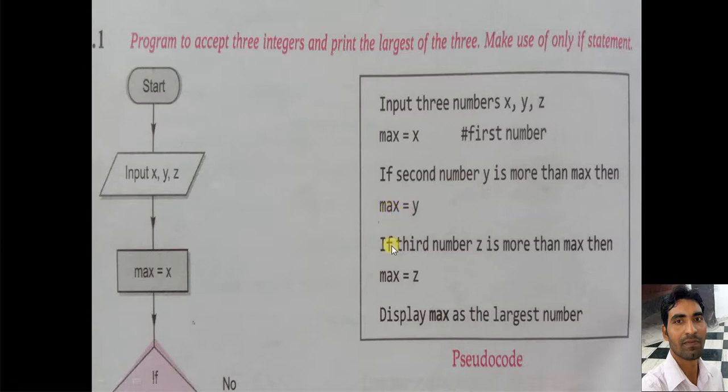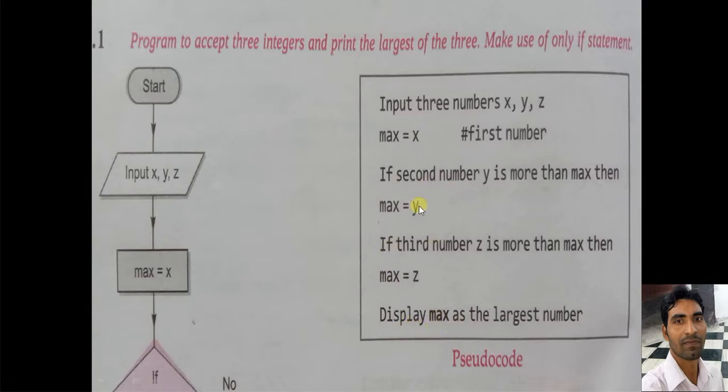And if the third number z is more than max, then the value of z is assigned to max. Otherwise, in either case, the value of x has already been assigned to max. And finally the result is displayed as max. Display max as the largest number, meaning whichever is largest will be assigned to max, and then finally the greatest number is found.